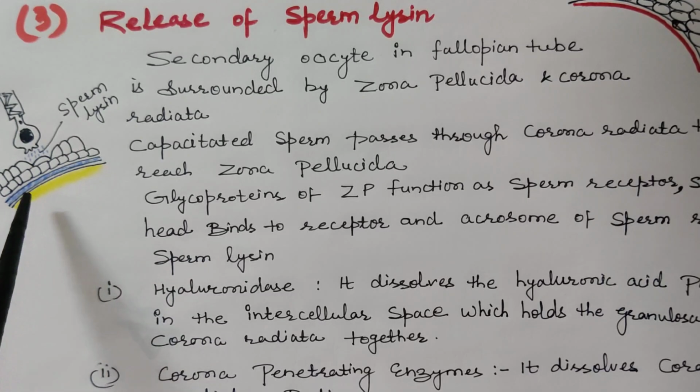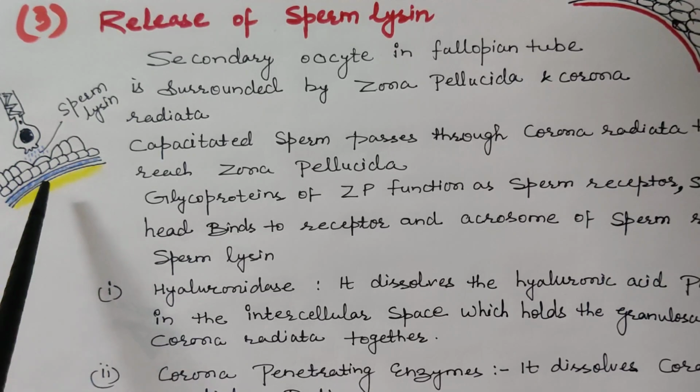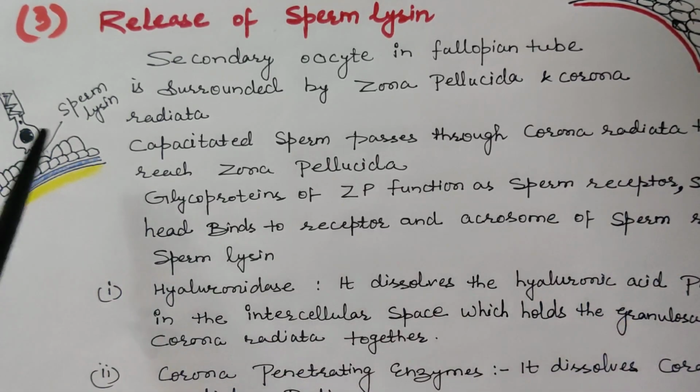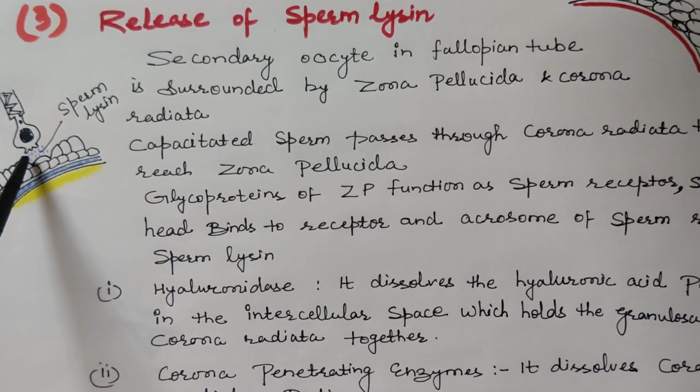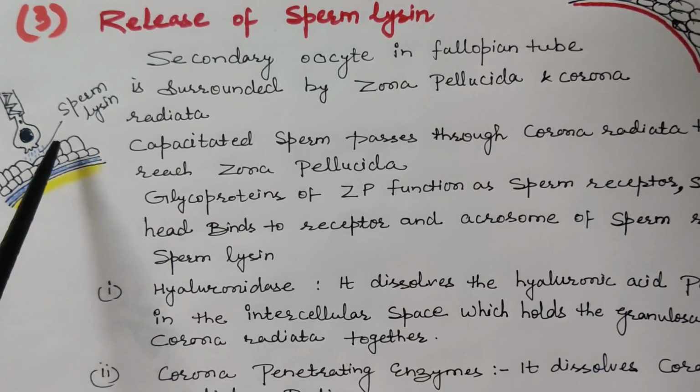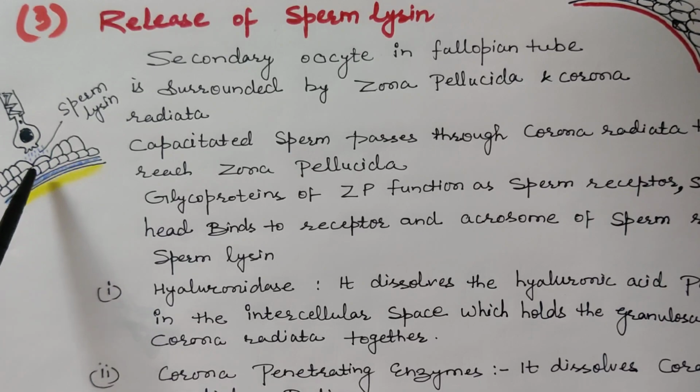Receptors are present on zona pellucida. So the sperm head binds to receptors present on zona pellucida, and the acrosome of the sperm releases sperm lysine. I am repeating again that capacitated sperm pass through the corona radiata to reach the zona pellucida, and on zona pellucida there are glycoproteins which act as sperm receptors.